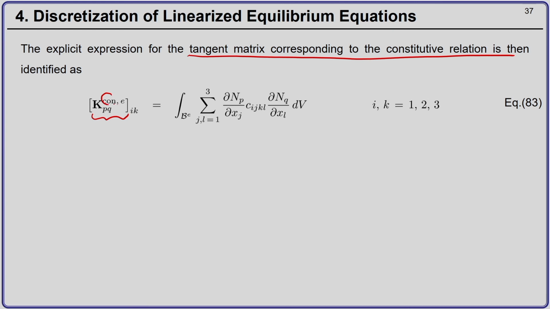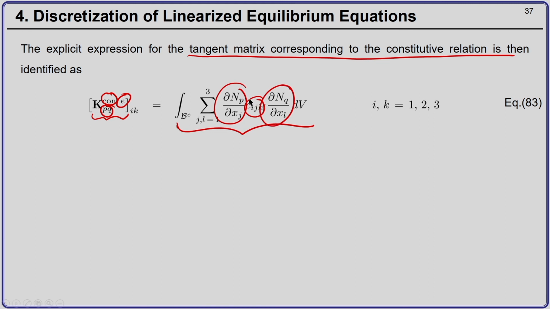The explicit relation for this tangent matrix K corresponding to the constitutive relations of element T for nodes P and Q is nothing but the integral over the current volume of del n p by del x j, C i j k l, del n q by del x l.